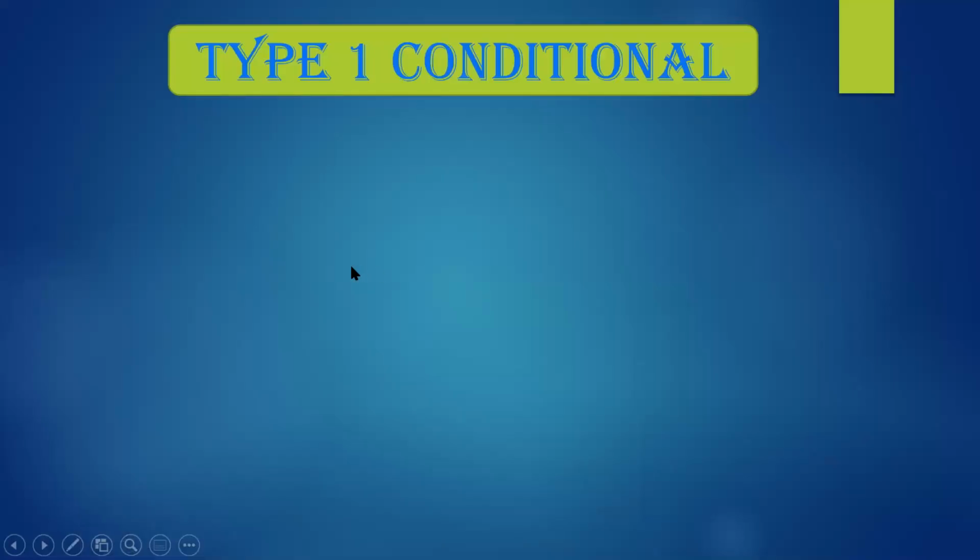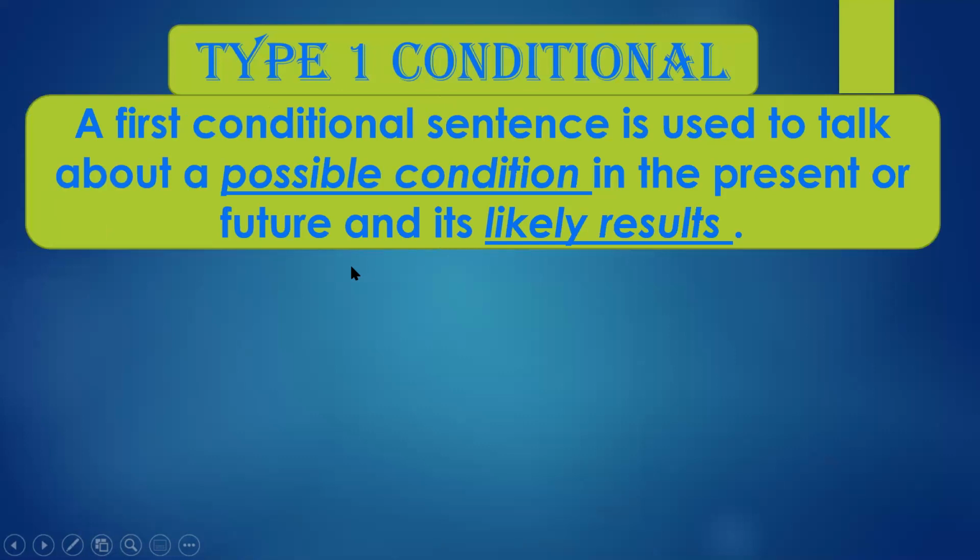Now let us see whatever we have studied about the type 1 conditional. The first conditional sentence is used to talk about a possible condition in the present or future. So it may rain in the present also, it may start raining in the future also, and its likely result. So if it starts raining, the match will get cancelled. It is likely that the match will get cancelled.